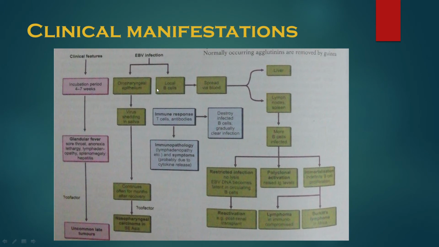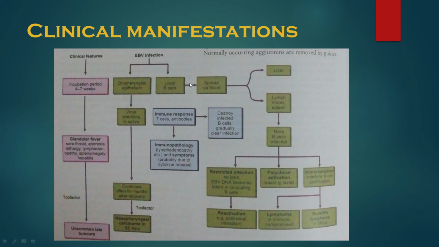If it enters local B cells, it spreads via blood and enters the liver, lymph nodes, and spleen. Here, more B cells get infected. Either they have a restricted infection, that is no lysis occurs, so EBV DNA becomes latent in circulating B cells, causing reactivation, for example in post-renal transplant. Because more B cells are infected, polyclonal activation occurs, with raised immunoglobulin levels. Another thing is immortalization, that is indefinite B cell proliferation. Because of this, lymphoma in the immunocompromised can occur, and Burkitt's lymphoma in Africa can occur.